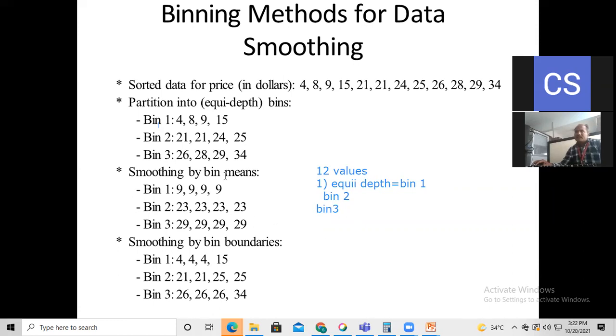And the next one is smoothing by bin means. So what is smoothing by bin means here? In smoothing by bin means, we calculate the mean value.